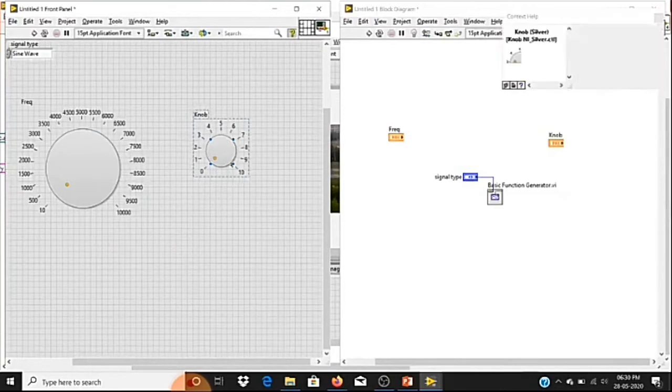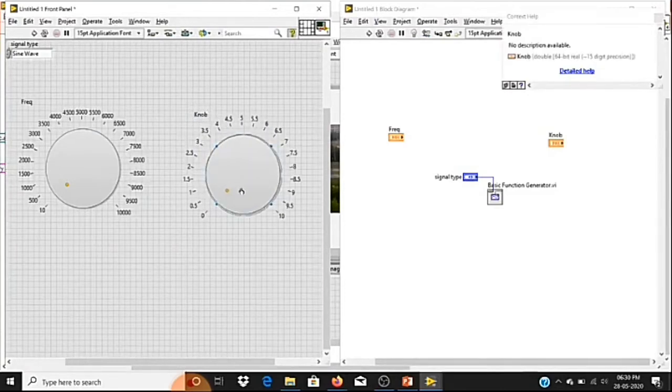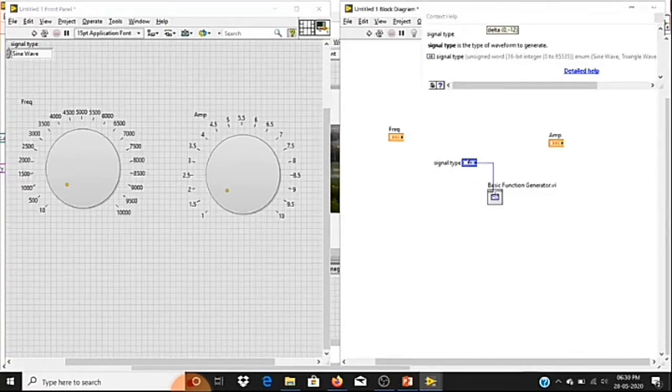Okay, again let me expand its size. I'll change it to amplitude. Okay, so let me put it as amp. Even here, if I generate a 0 amplitude signal, it will not be visible. So I'll make it 1. Amplitude minimum value I'll make it 1. Fine. Now I can connect these two terminals to my function.